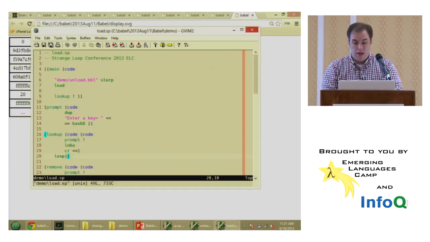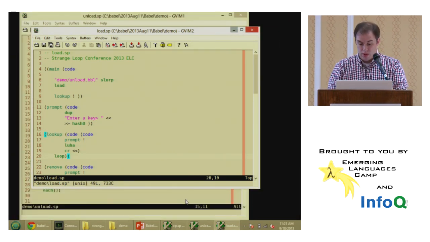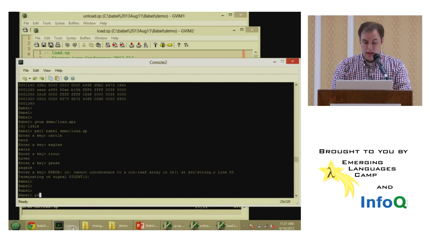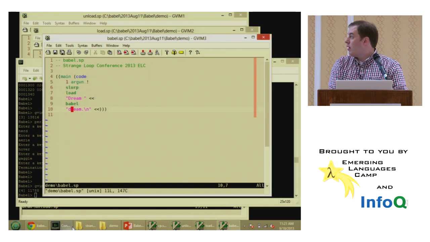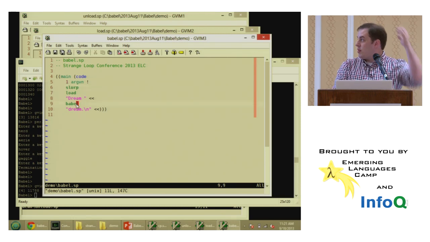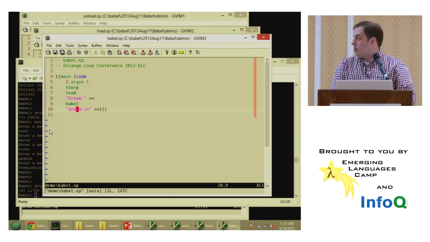Okay, and now I'll give my final demo and then take questions and answers. So I have a little program here that I called babel.sp, and what it's going to do is take whatever we give it on the command line. It's going to pull it in, slurp it in, load it. It's going to print dream. Then it's going to execute what we pulled in from the command line, the file that we pulled in, and it's going to print dream again.